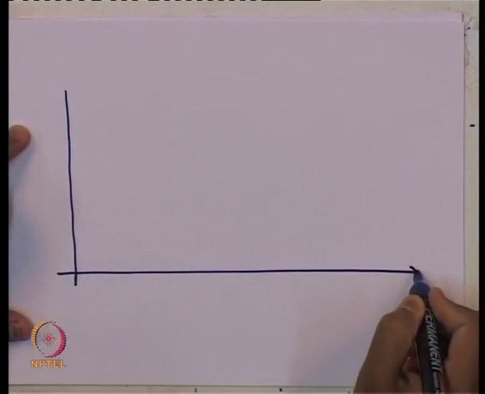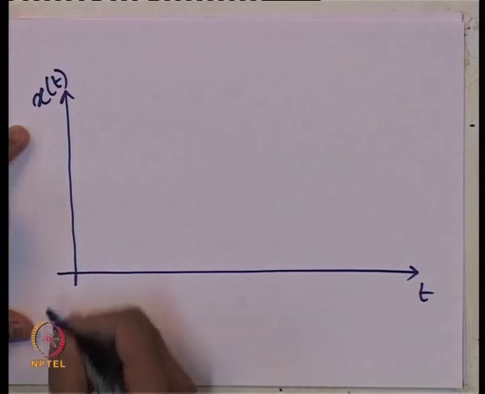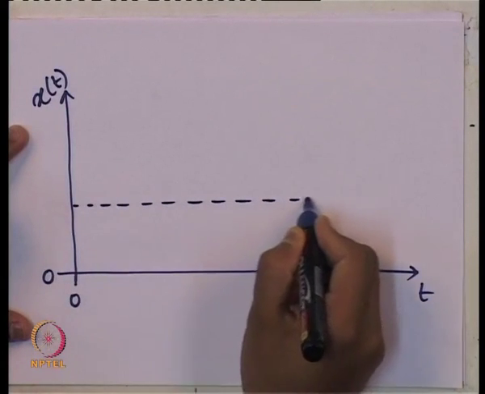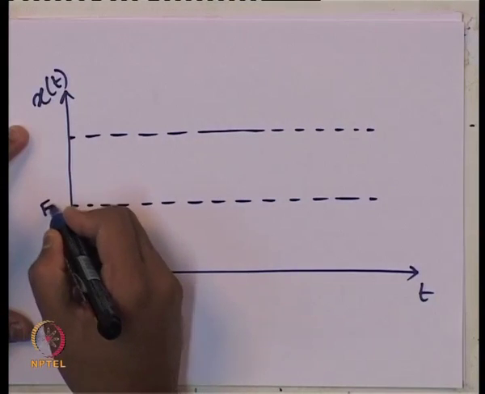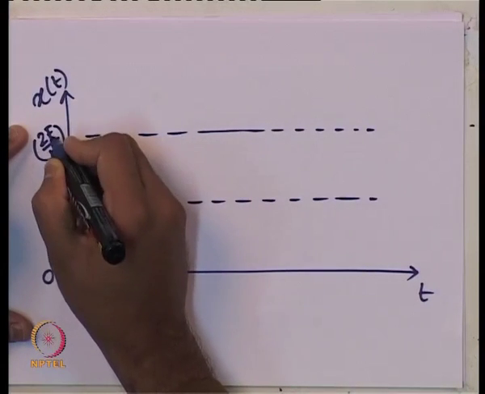Now, if I want to find out what is the response, that is how the displacement function varies with respect to time for the complete system, how it should look like, let me plot it. This is variation of t, x of t I am trying to plot. This is our 0 line. These two parallel lines I am drawing for f by k and 2 f by k.